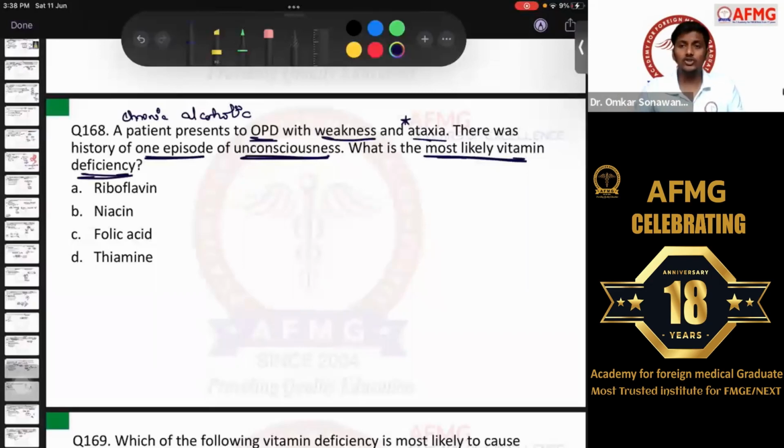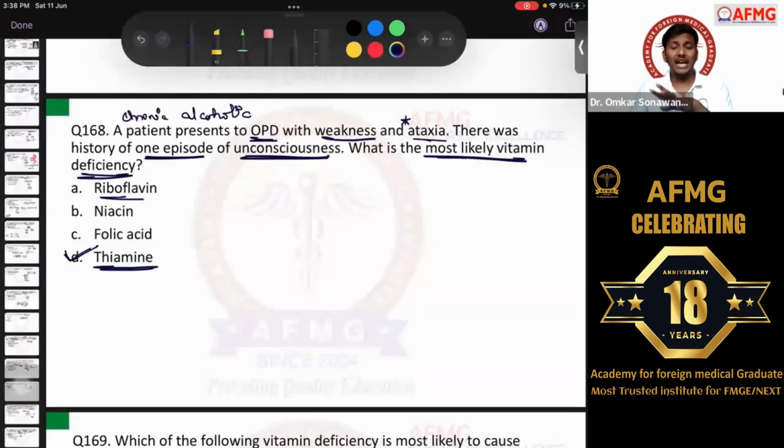These are the classical features of Wernicke's encephalopathy, and Wernicke's encephalopathy or Korsakoff syndrome usually develops due to deficiency of vitamin B1, that is option D, thiamine. So option D, thiamine or vitamin B1, is the likely deficiency seen in chronic alcoholics. Okay? Riboflavin will lead to angular stomatitis, as I discussed yesterday. Angular stomatitis, geographic tongue, glossitis, cheilosis.